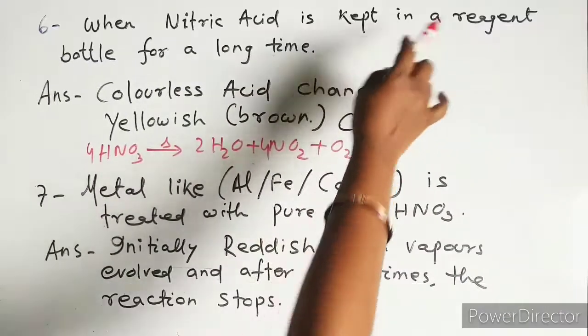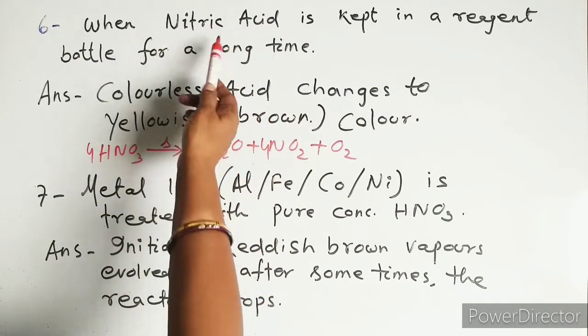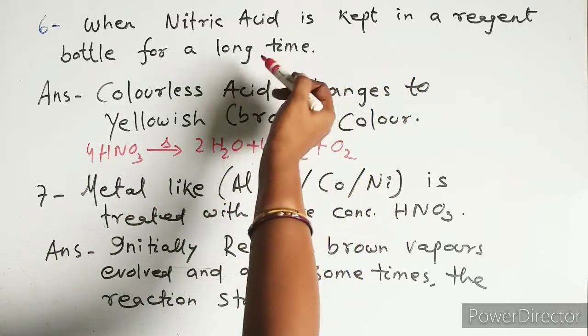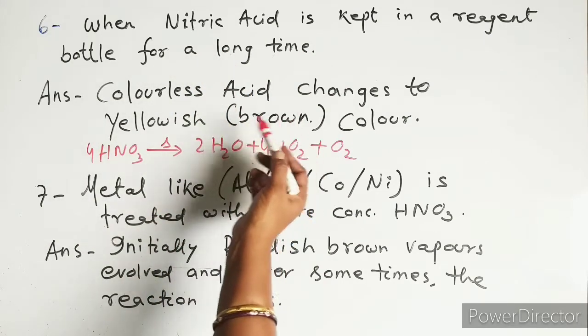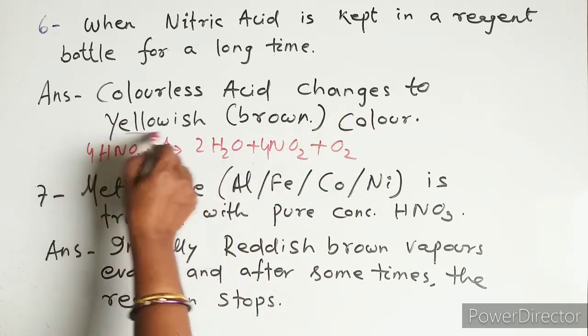Acid is kept in a reagent bottle for a long time. When we keep nitric acid in a reagent bottle, it is colorless. After some days we find that it changes its color to yellowish brown.